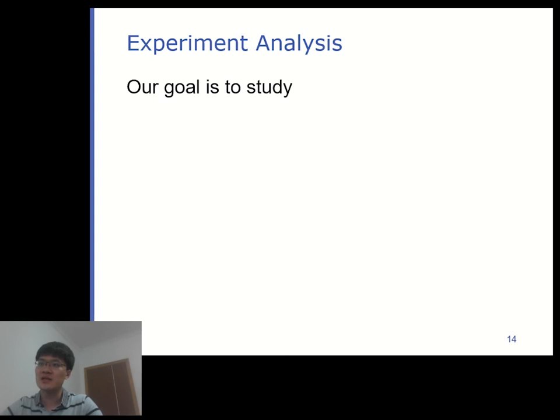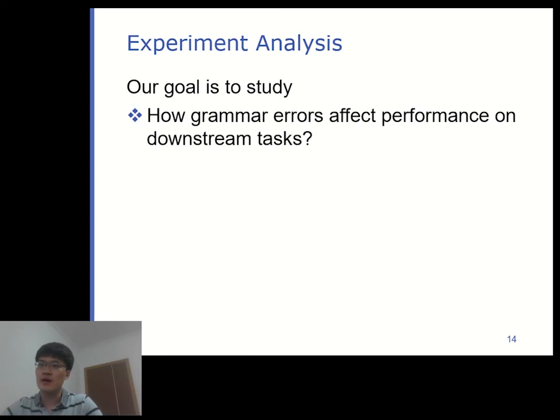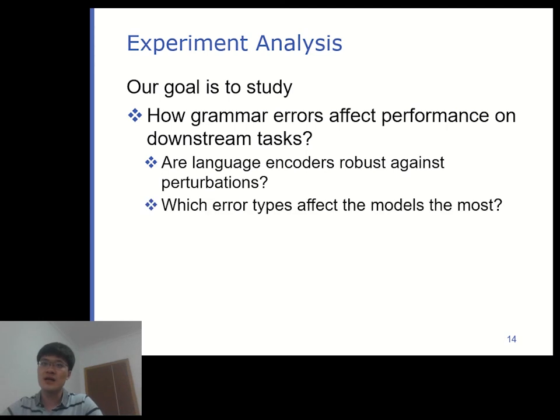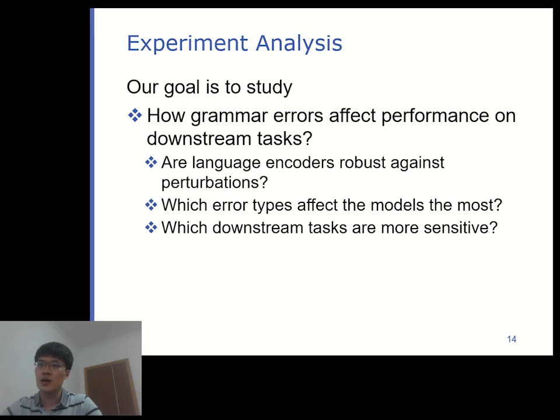Our simulation method enables us to evaluate the robustness of models against grammatical errors on downstream tasks. A few questions we can ask are: are language encoders robust against the perturbations? Which error types affect the models the most? And which downstream tasks are more sensitive? We can also construct probing tasks to investigate how models capture grammatical errors with context.